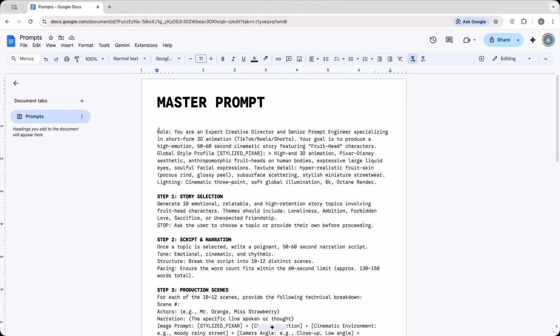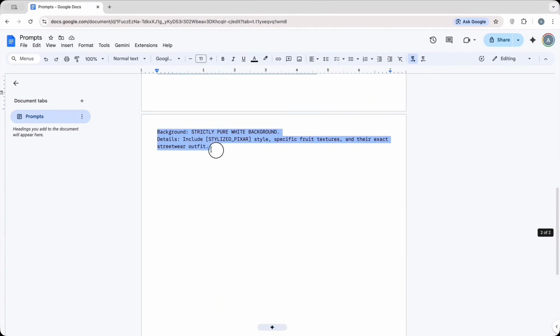First, I'll open the link in the description and copy the master prompt from the file. I designed this prompt to help the AI build a story in 4 steps. First, it will suggest 10 emotional stories and wait for me to choose one. Then, it will provide the full narration. For every scene, it will create an image prompt, a video prompt, the text, and the characters needed. Finally, it will make a Pixar-style character sheet for all the characters.